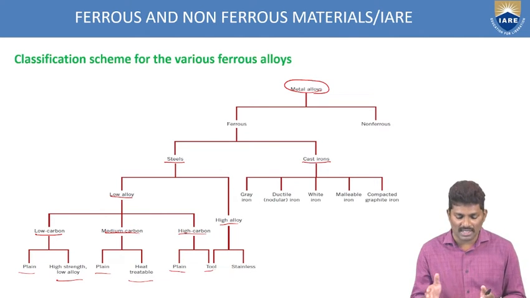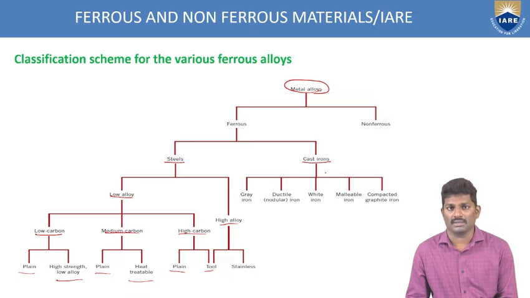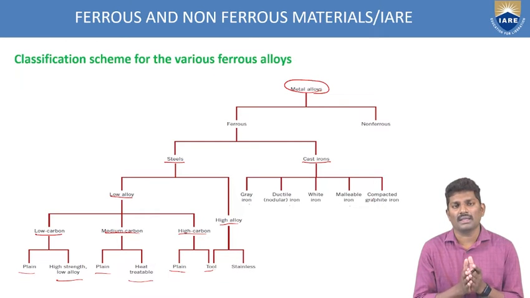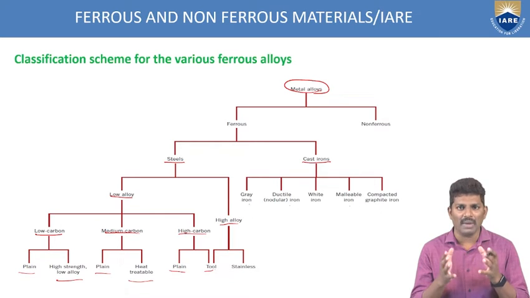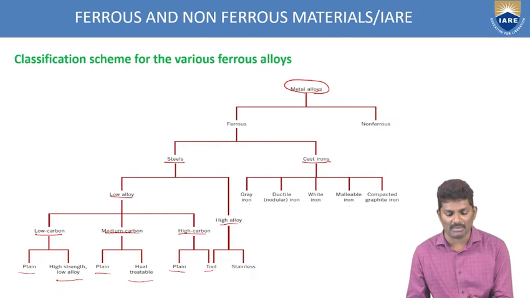Now coming to the other side of the ferrous, we have cast irons. What are the cast irons? We have grey cast iron, ductile or nodular cast iron, white cast iron, malleable cast iron and compacted graphite iron. So like this, each class is being divided into different categories based upon the weight percentage of different compositions.